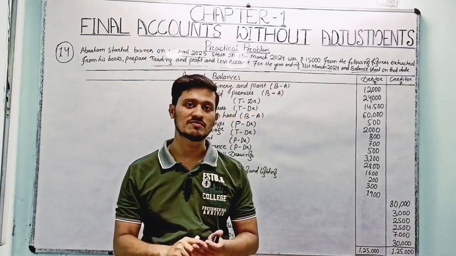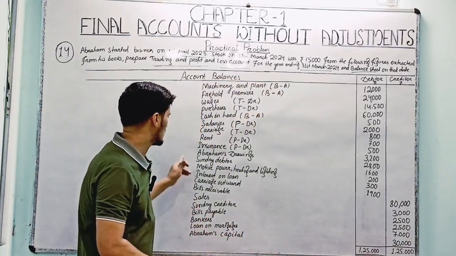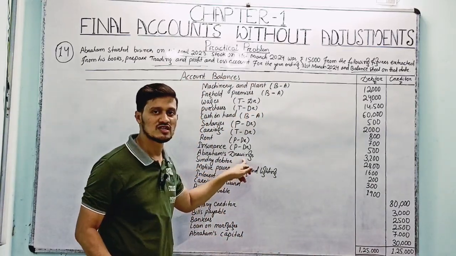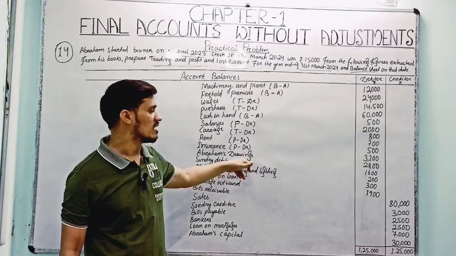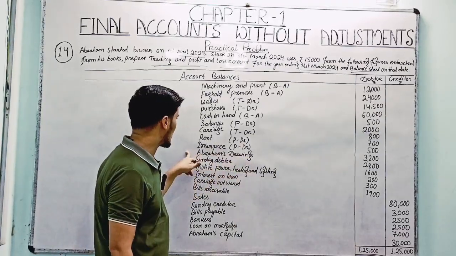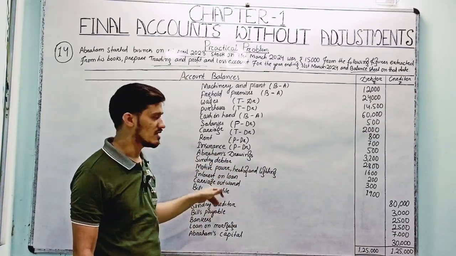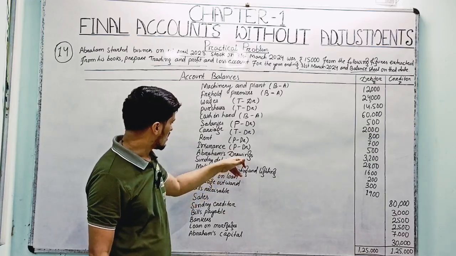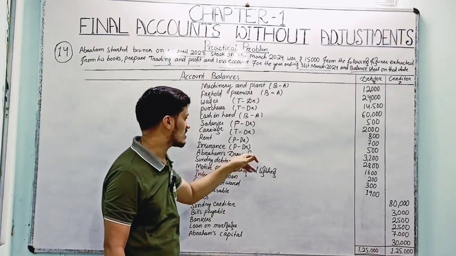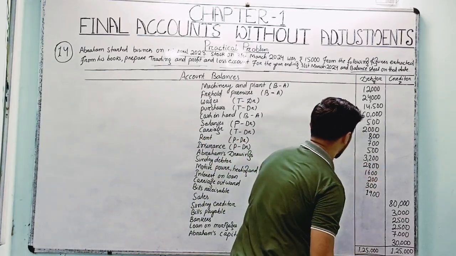It is easy for them. So in that context they are taking some loans. That loan is called drawings in our accounting. So it's Abraham's own drawings here, an amount of rupees 3,200.